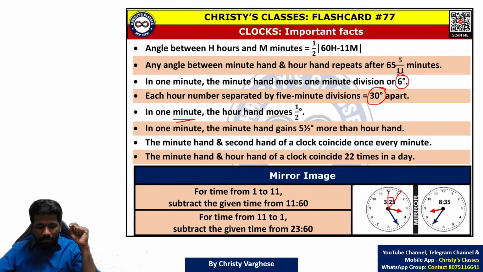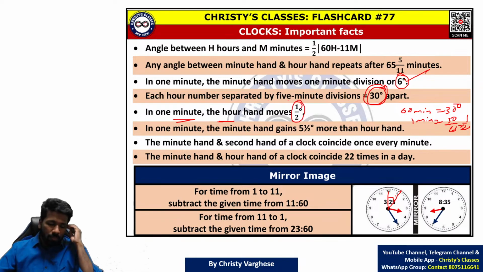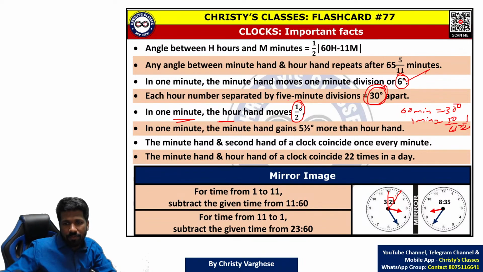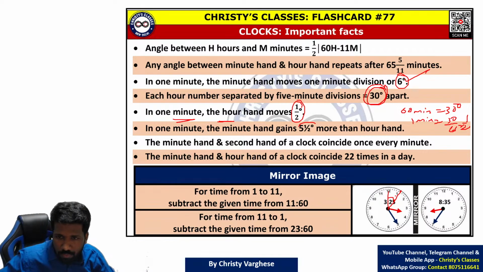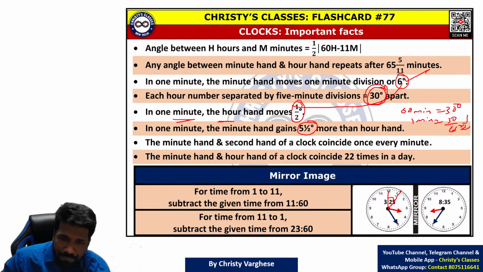And in 1 minute, how much will the hour hand move? In 1 minute, the minute hand will move 6 degrees, we understood. In 60 minutes, the hour hand will move 30 degrees. So in 1 minute, by taking the ratio, 30 by 60, 1 by 2 degree only, the hour hand will move. In 1 minute, the minute hand will move 6 degrees, the hour hand will move only half a degree. That means the minute hand is moving 5.5 degrees more. 6 minus half, 5.5 degrees more. Hope that is also clear.